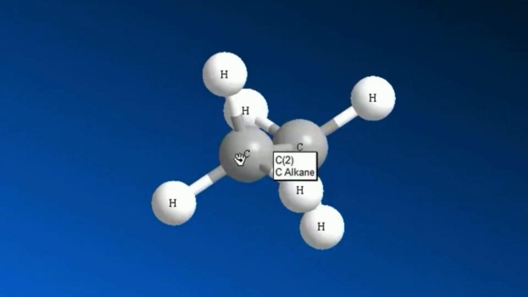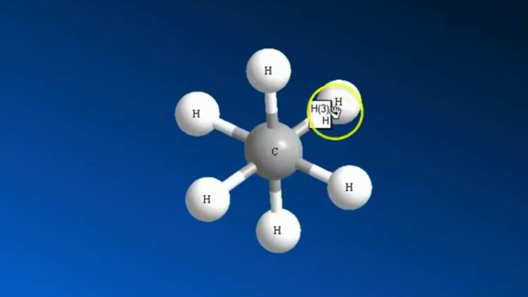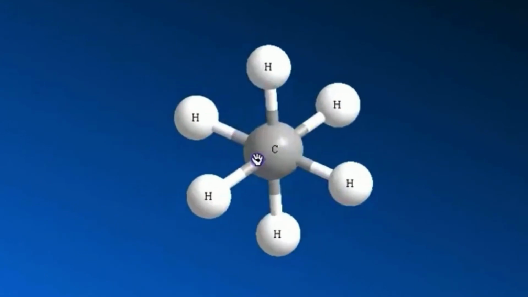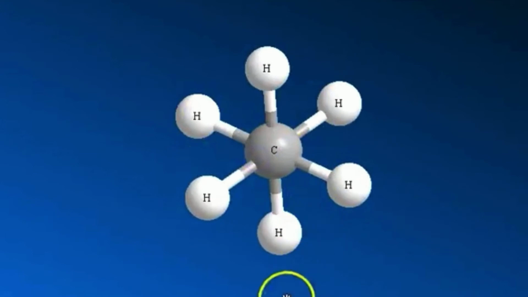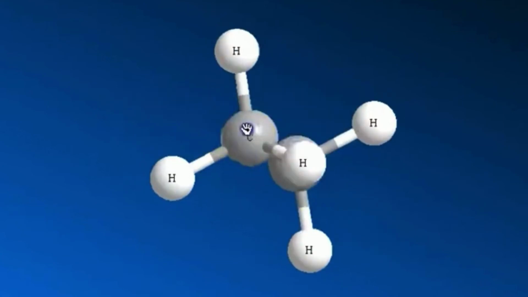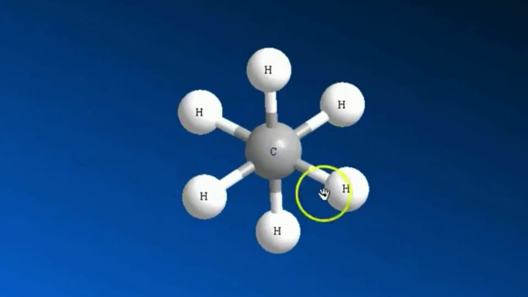So this is the first carbon. We usually show that as a dot, and the second carbon we show as a big circle, because it is hiding behind the first carbon. Each of these carbons has 3 hydrogens, and the dihedral angle, which is the angle between the 2 consecutive hydrogens, is 60 degrees. This is a staggered conformation of ethane.